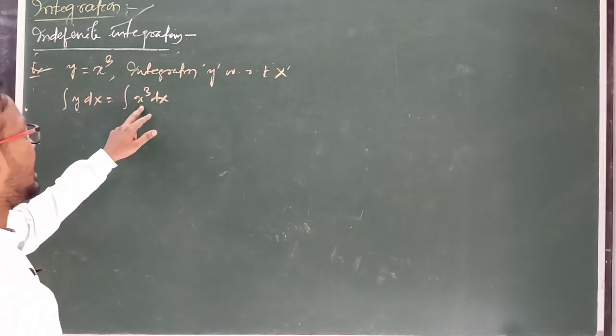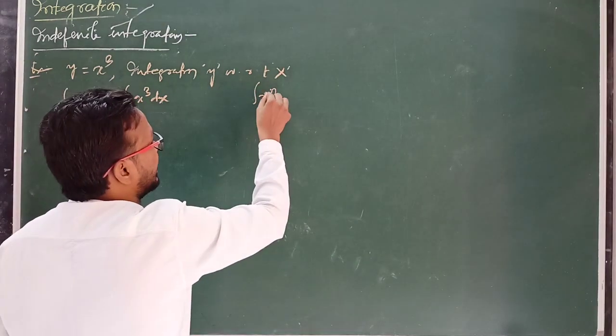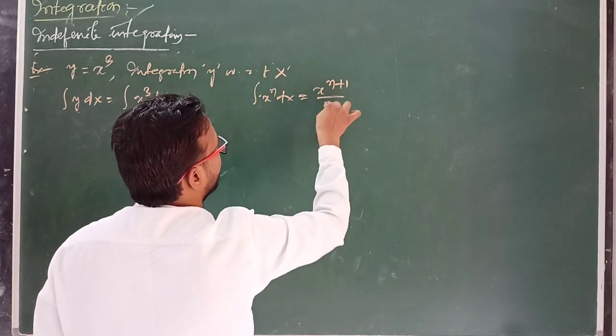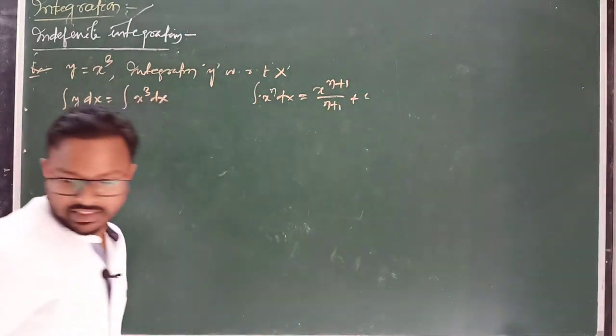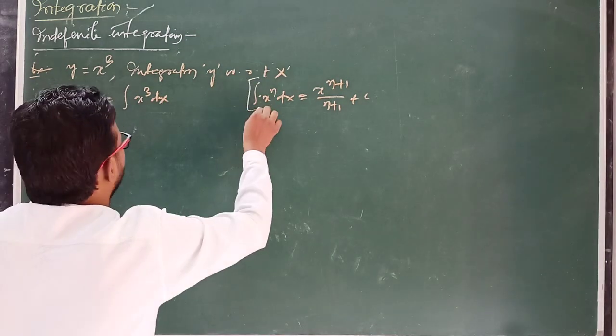So what is the formula for x cube dx? We have to use the formula: integration of x to the power n dx equals x to the power n plus 1 by n plus 1, plus c. Now use this formula, and we will get the answer.